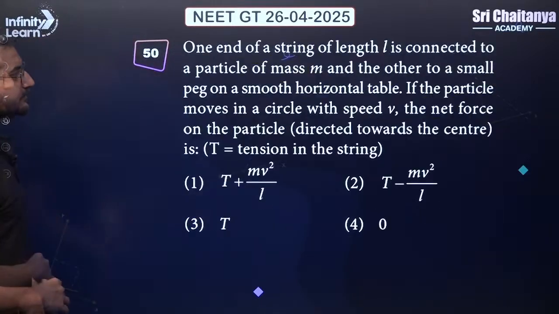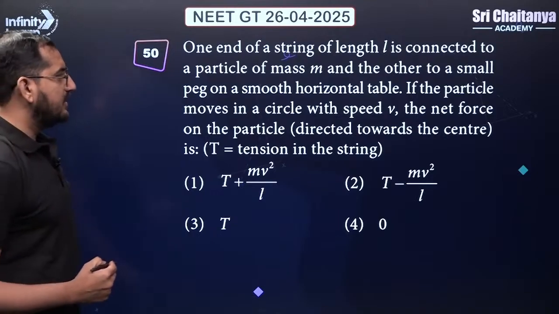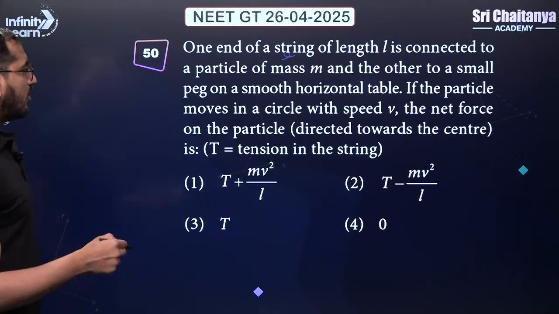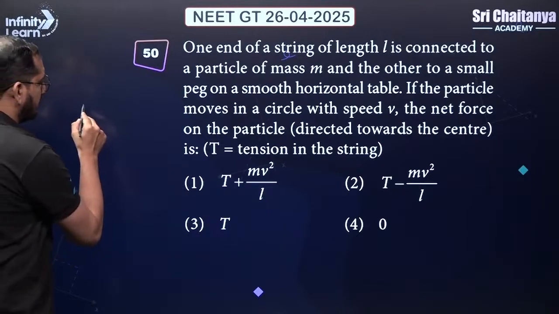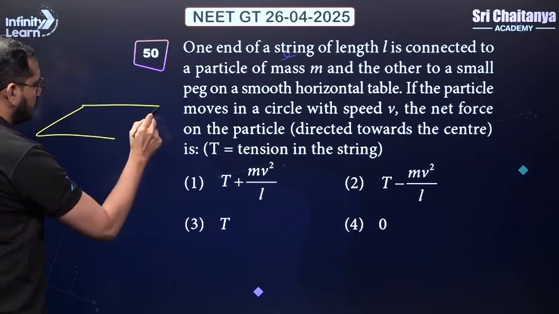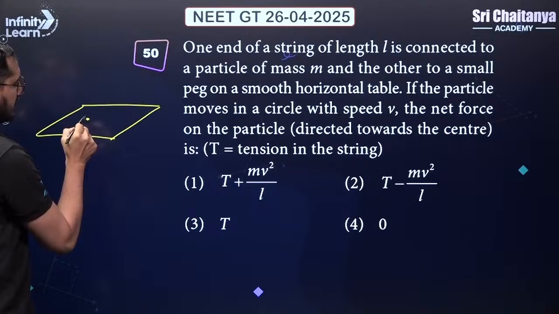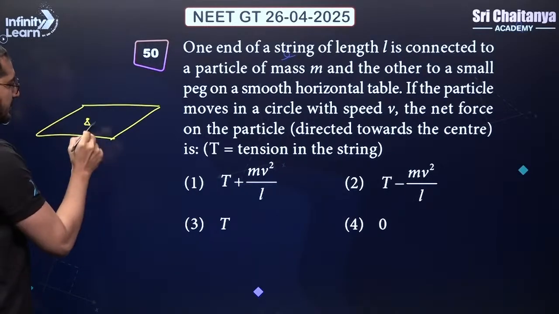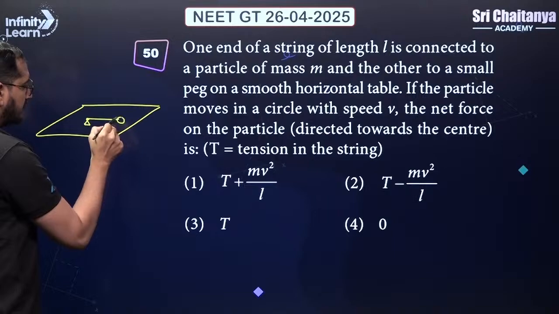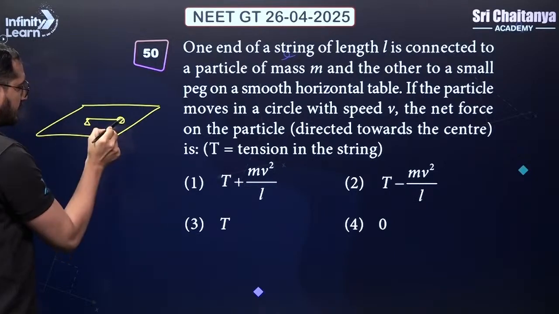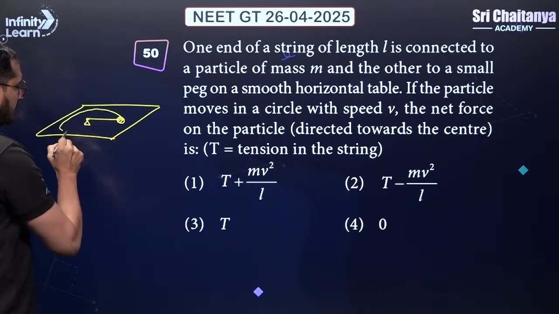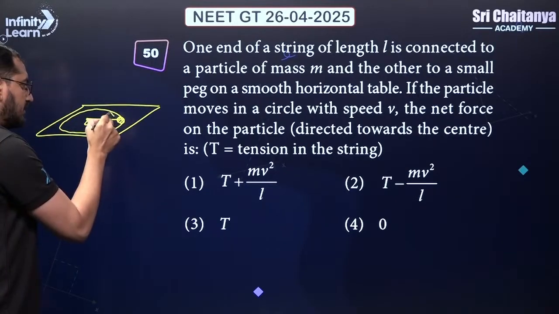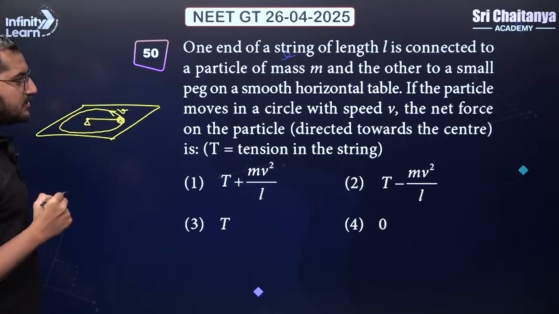Let's move forward. Now, one end of a string of length L connected to a particle of mass M and other to a small peg on a smooth horizontal table. Okay. So let us suppose we have a smooth horizontal table, and over here one end of the string is connected to the table itself, and this is the bob, and this is the string, and it is doing a circular motion on the smooth horizontal table. Okay, the velocity or the speed is given as v.